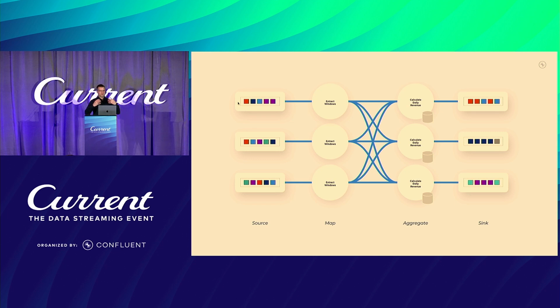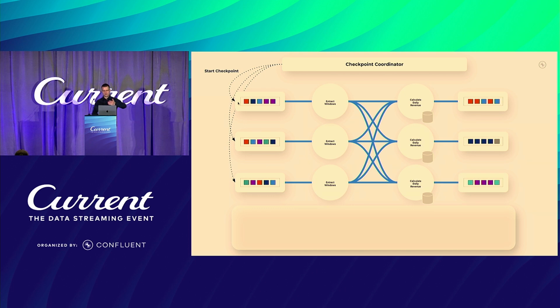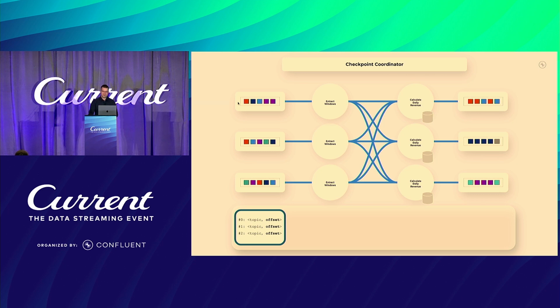To make this fault-tolerant and also give us processing guarantees, Flink implements a variant of the Chandy-Lamport distributed snapshot algorithm, which produces globally consistent snapshots. This is coordinated by the checkpoint coordinator that is run on the job manager. In this example, at the very start, the checkpoint coordinator sends a starting signal, and this is traveling through the whole pipeline in Flink. At first, the sources write the topics and the offsets that they read from. Then it adds a checkpoint barrier that is traveling along with your data.